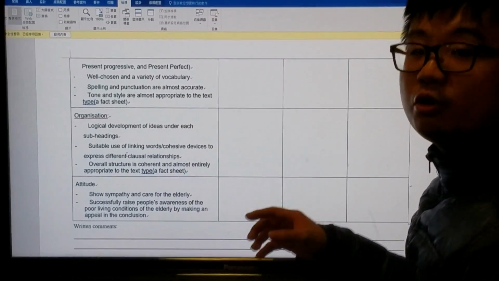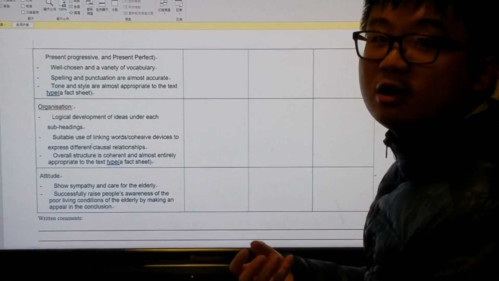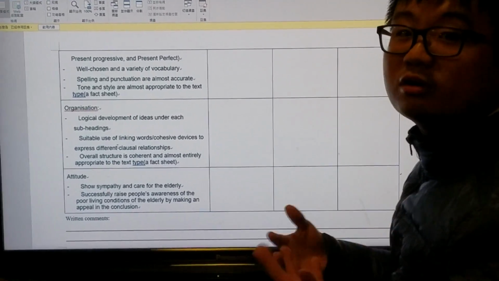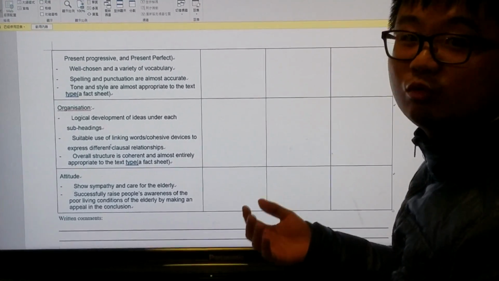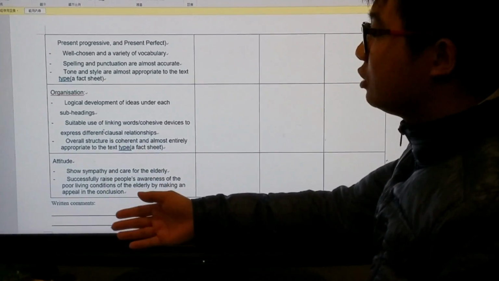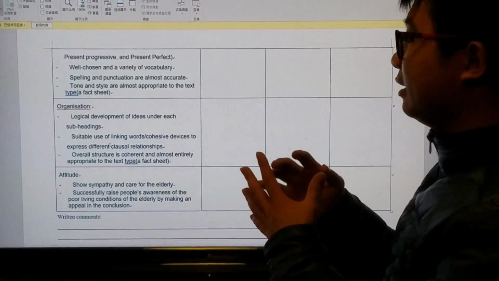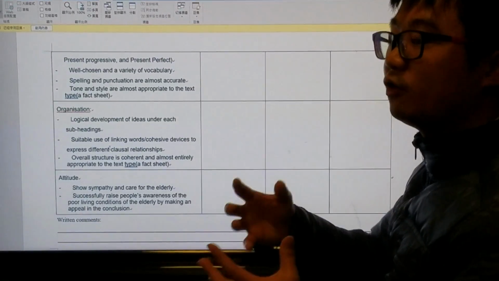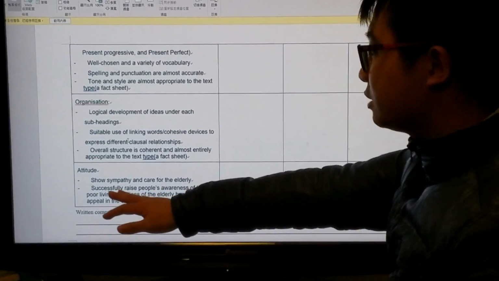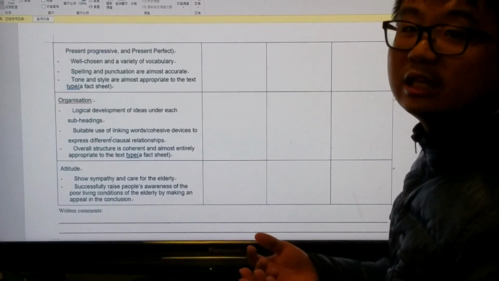Because the purpose of the fact sheet is to raise the students' awareness of the elderly in Hong Kong. So they also need to show their positive attitudes in their writing, which is the fact sheets. So you will see in the rubrics, in students' writing, they need to show sympathy and care for the elderly. And of course, this fact sheet is not just for the student to read, but for the public. So whether the fact sheets can successfully raise people's awareness of the poor living condition of the elderly is also very important.